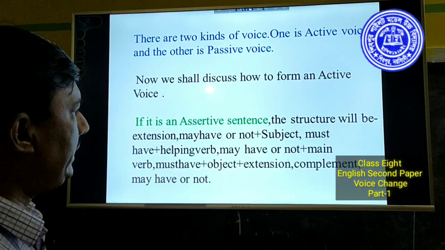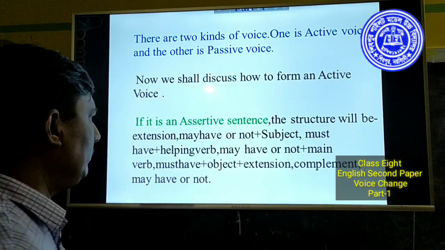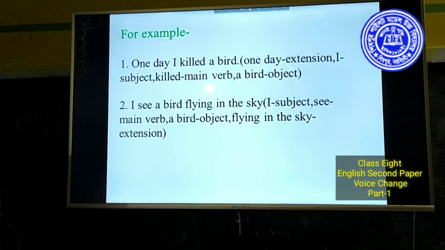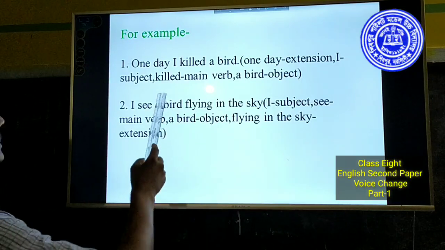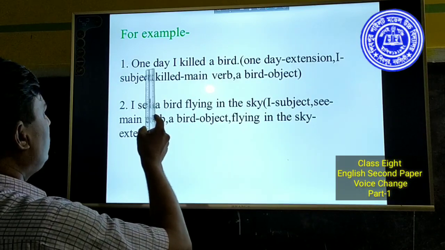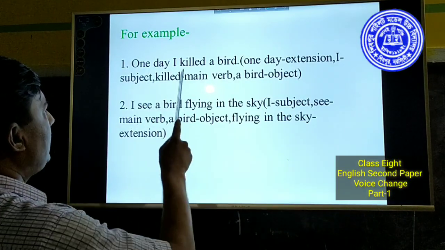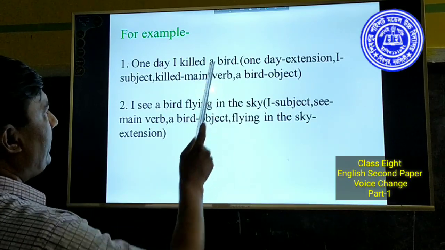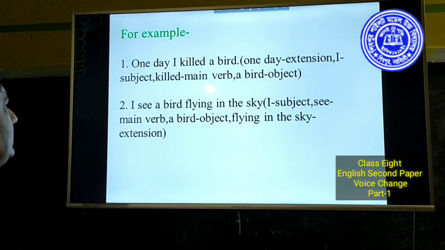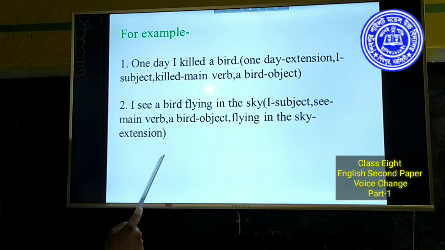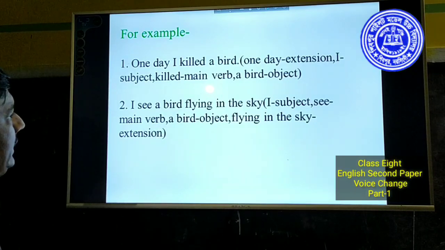Extension may have or not. Complement also may have or not. For example, one day I killed a bird. In this sentence, one day, extension; I, subject; killed, main verb; a bird, object. Example number 2: I, subject; see, main verb; a bird, object; flying in the sky, extension.